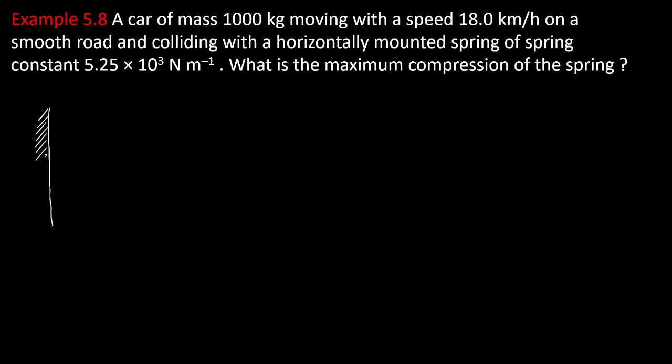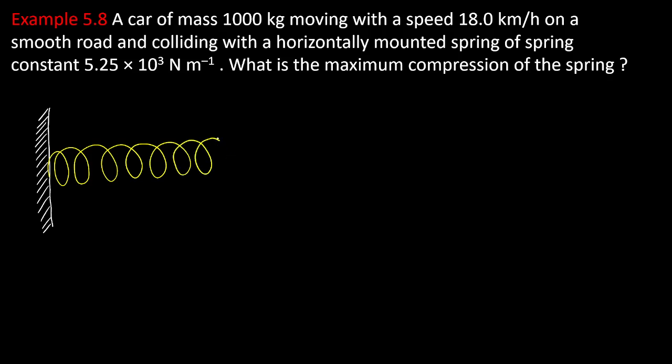Let us consider a vertical wall, and a huge spring, nearly the size of the car. A car is approaching the spring.